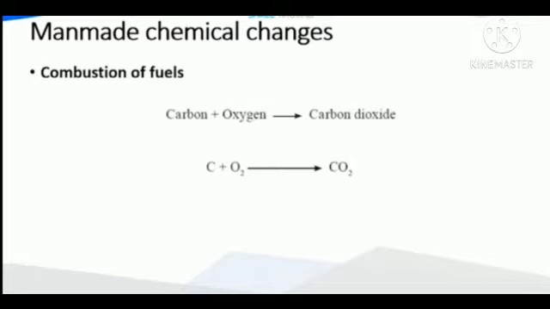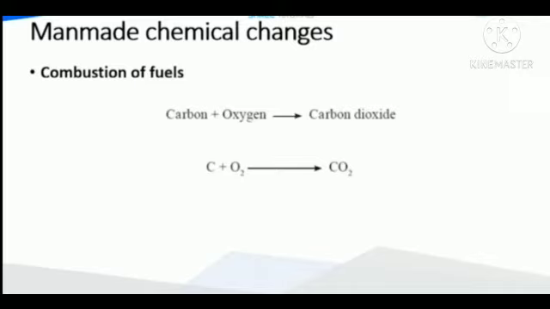First, combustion of fuels. Wood, coal, petrol or cooking gas are burned for getting energy. The common substance that burns in all these fuels is carbon. During the combustion process, carbon combines with oxygen in air and the product carbon dioxide is formed.